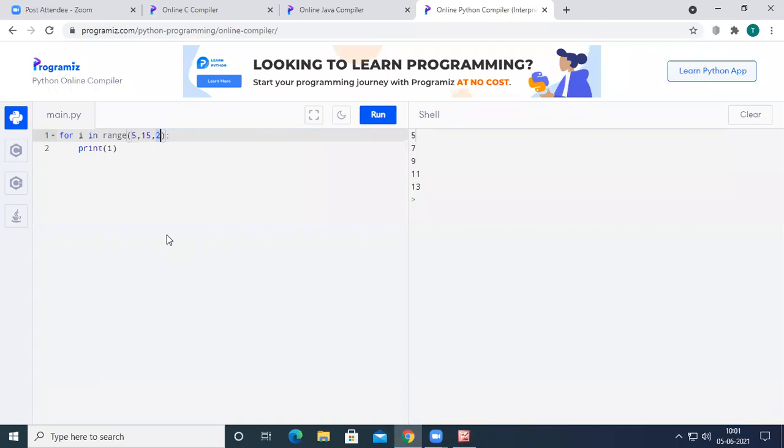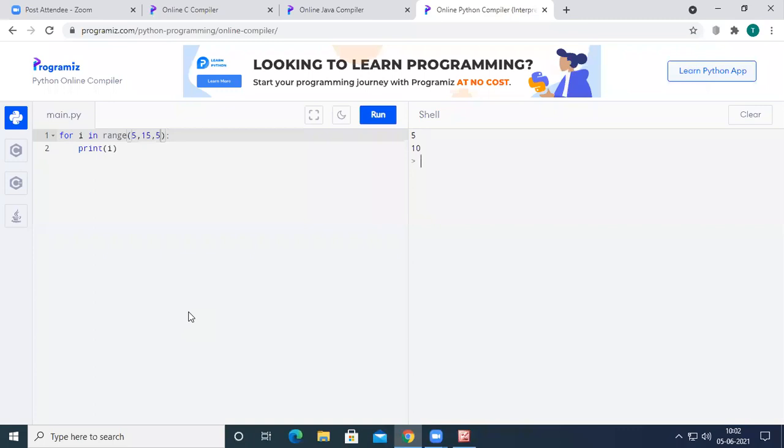But if you pass the third parameter, the numbers will be incremented depending upon the value passed as the third parameter to the range function. Now, if I have taken 3 here, let us see. The starting value is 5. It will be added by 3, so 8, and then 11 will be printed on the output. You can see here. And then 11 plus 3, 14 will be printed. If you take 5 here and run the code, it is going to print only 2 numbers, 5 and 10.